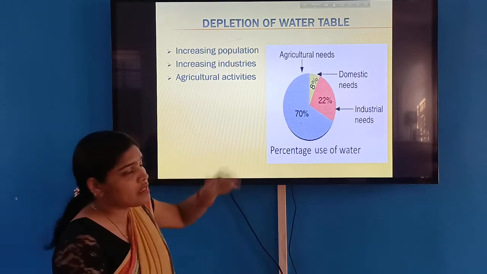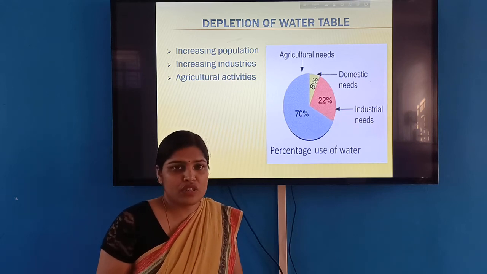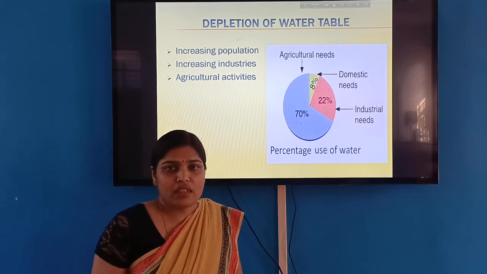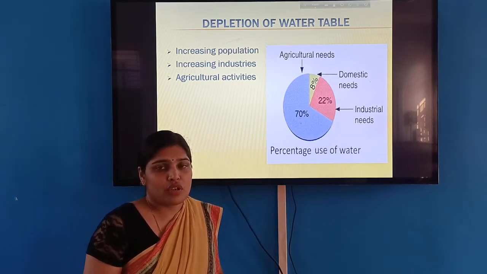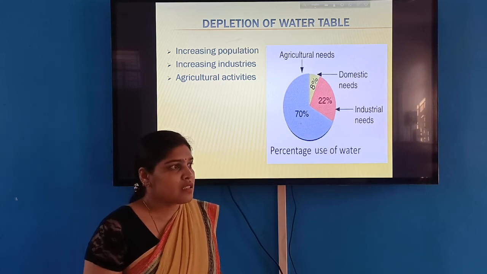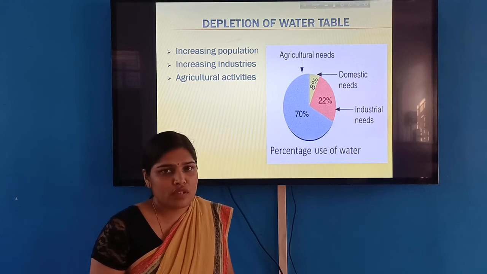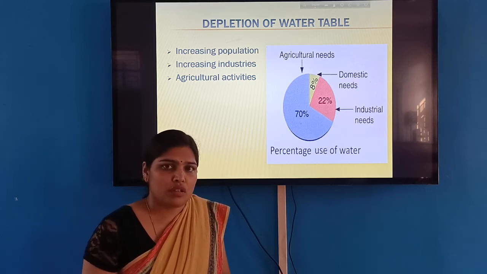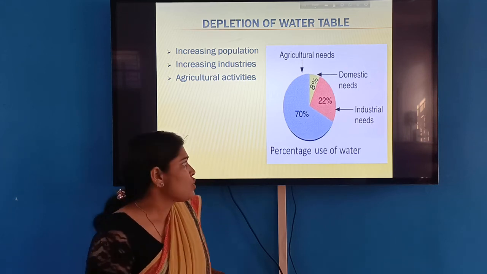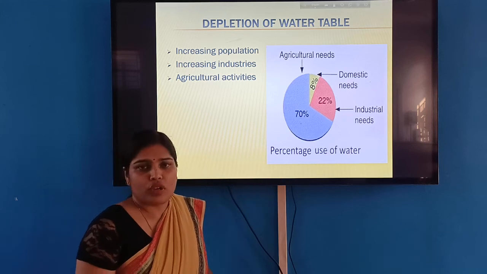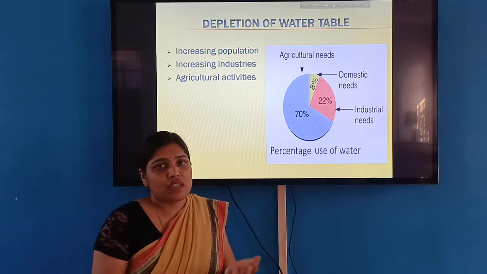Then next is agriculture activity. You know that India is an agriculture-dominated country. Many farmers use water from rain, but in certain areas, because of very different situations, with erratic rainfall, they have to depend on groundwater for agriculture or irrigation. So they use the major amount of groundwater, that is 70%.